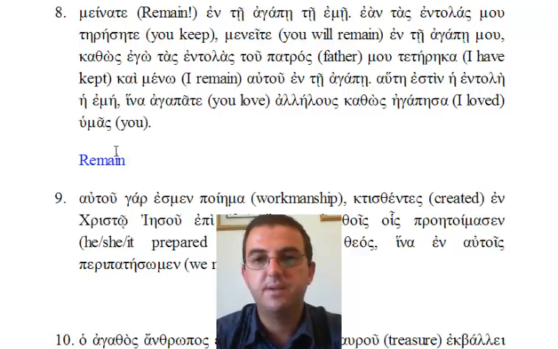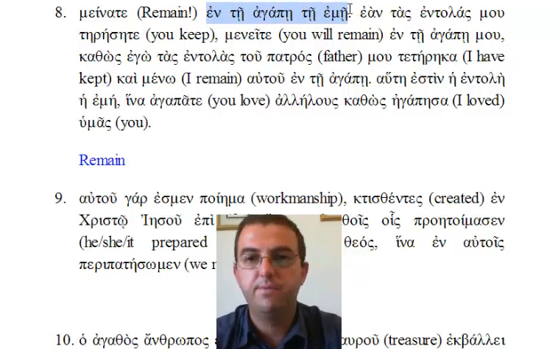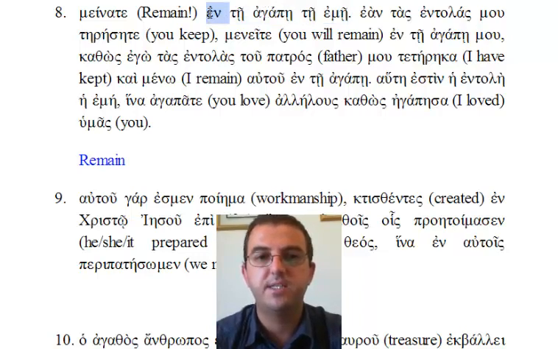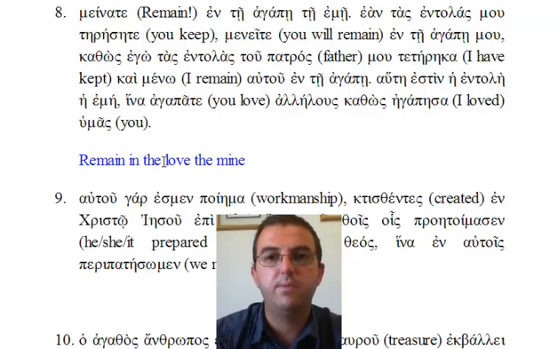We move to the second sentence. Ean tas entolas mu te resete, menete ente agape mu. Let's do just that part. Ean means if. It's the conjunction. Ean means if, and it goes with the verb te resete, you keep. Once again, we can look for a subject in the nominative case. There isn't one, so we infer that the subject embedded in the verb is the subject, you in this instance. So we've got if you keep. Then we look for the direct object, accusative case, and we have it here.